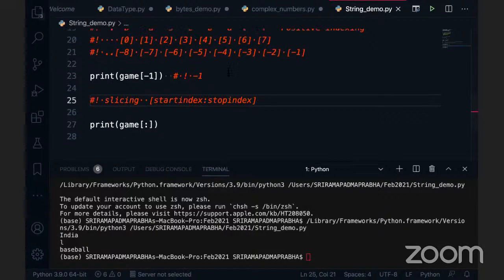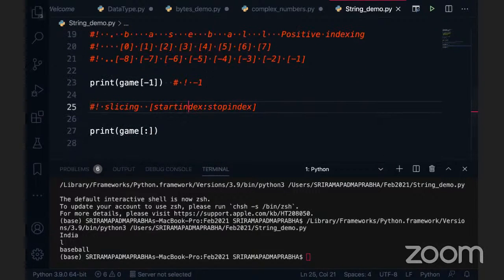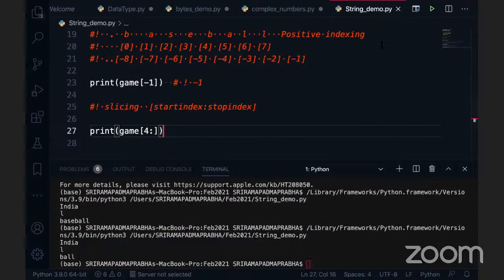So I'm going to specify the range here. You can see baseball, the second B is starting at the fourth position. So I'm going to give the 4 here. I will not give the stop index. I'll directly print here, and I'll get the ball.